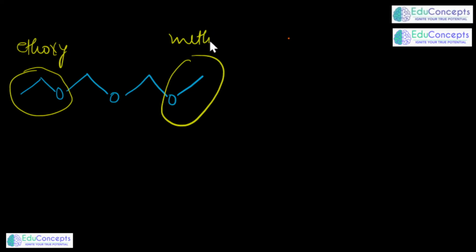Now if we get a situation like this one, the one which I have written here, what should I say? If I mark it like this, 1 2 3 4, or what should I speak? This is ethoxy for sure, and this is methoxy for sure. What would be said about the center one? Is it ethoxy? And then in what way should I write its name? So it is confusing. So here comes the replacement nomenclature, where you are not able to address the name of an organic compound with a conventional ruling.